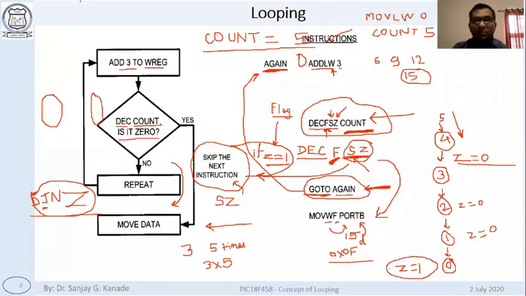Anything else? अजून कोणाला काही questions? Okay, so shall we move ahead?